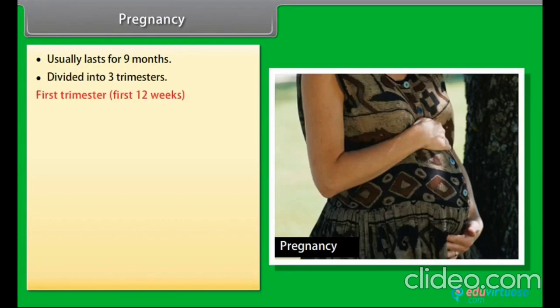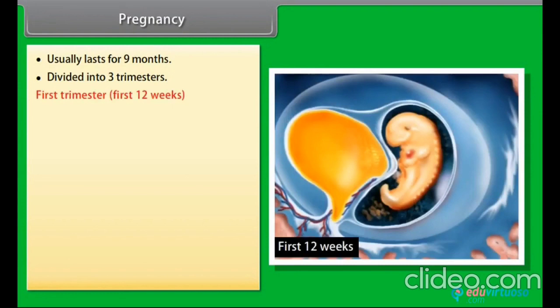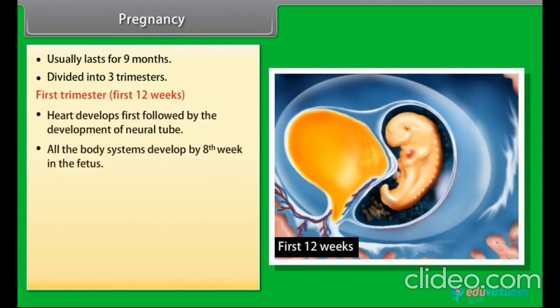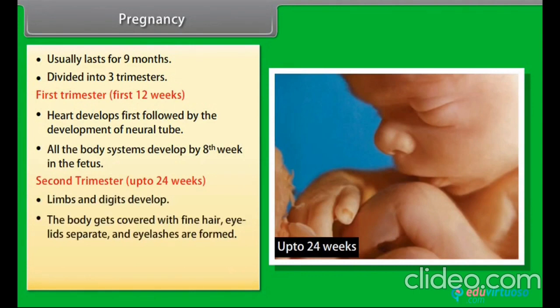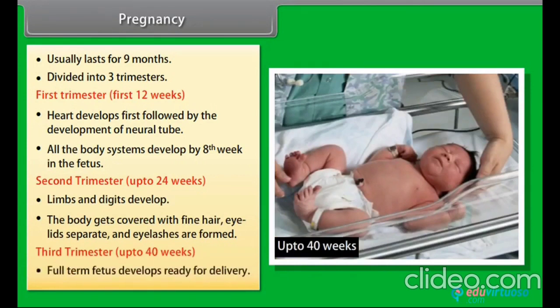First trimester, first 12 weeks. Heart develops first, followed by the development of the neural tube. All the body systems develop by the 8th week in the fetus. Second trimester, up to 24 weeks. Limbs and digits develop. The body gets covered with fine hair, eyelids separate, and eyelashes are formed. Third trimester, up to 40 weeks. Full-term fetus develops, ready for delivery.